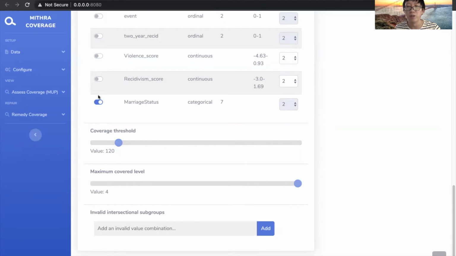As mentioned before, we mostly care about the coverage problem in abstract patterns rather than specific patterns. So MithraCoverage has a second parameter, maximum covered level, which sets the limit on the number of deterministic values a reported MUP pattern can have. Here we set it to 3. We can now see what the discovered MUPs under this configuration look like.